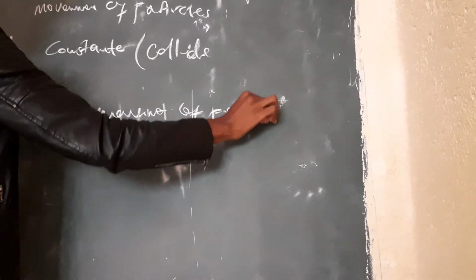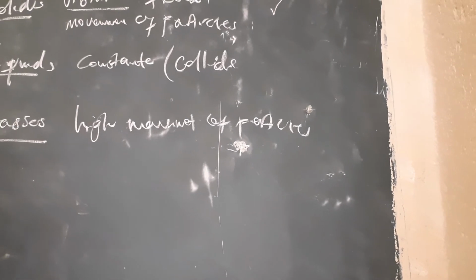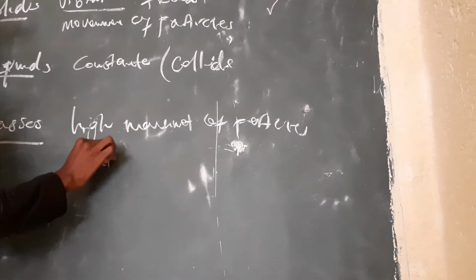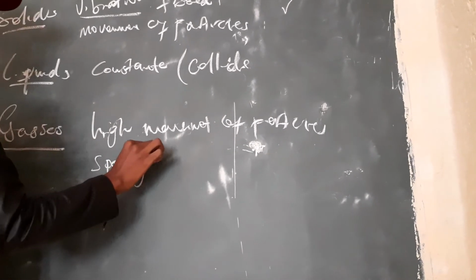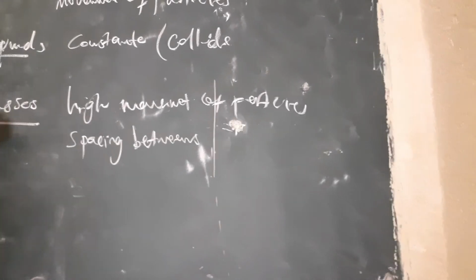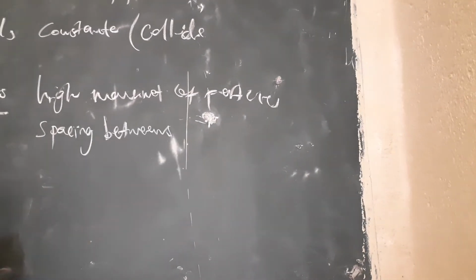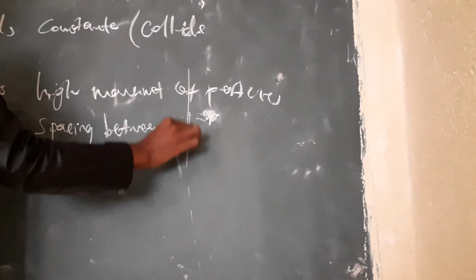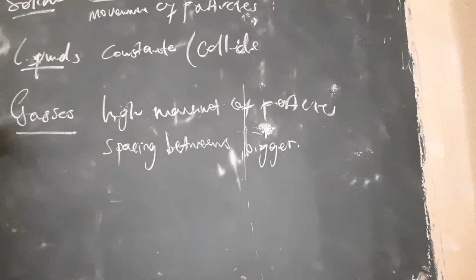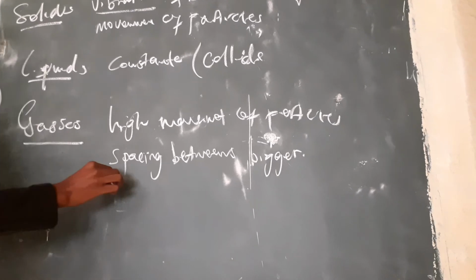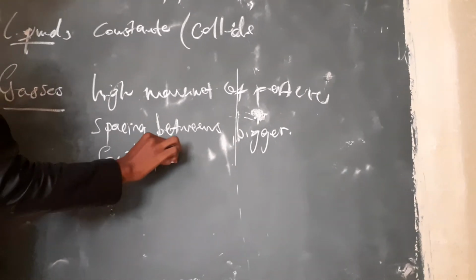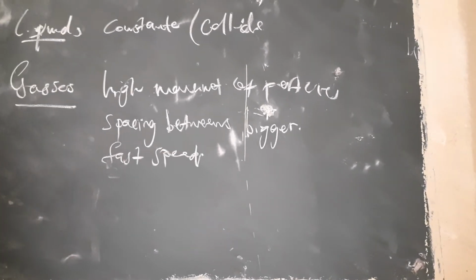The particles move at a very high rate, but the space in between them is very great. Great means bigger. And they also collide at a very fast speed.